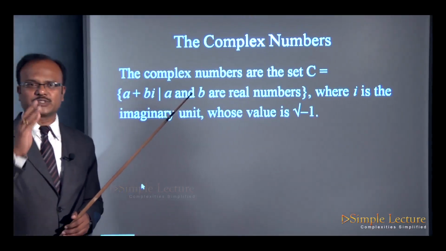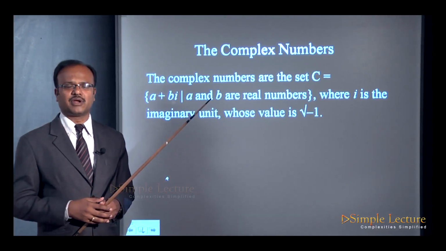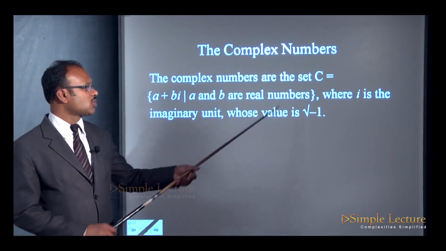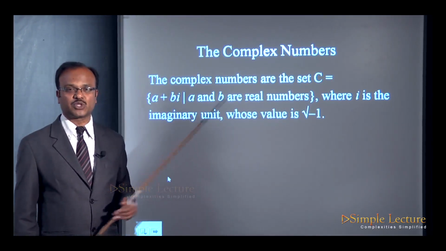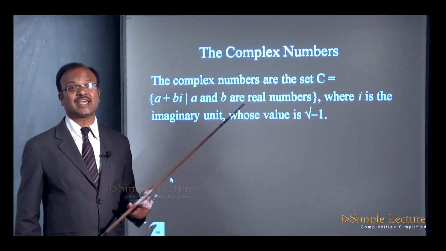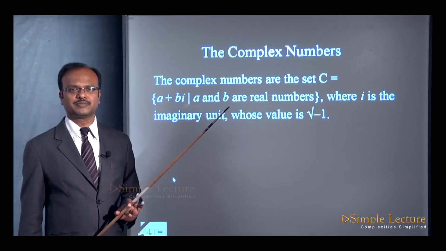For example, 3 plus 4i is an imaginary number. And what is the value of i? The value of i is root of minus 1. Hence it is called an imaginary number, or also a complex number.